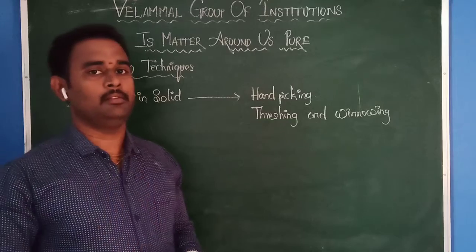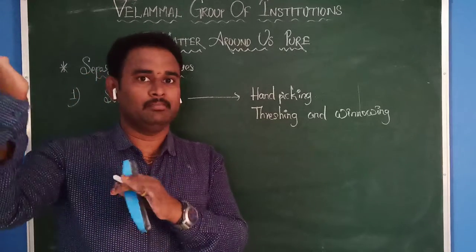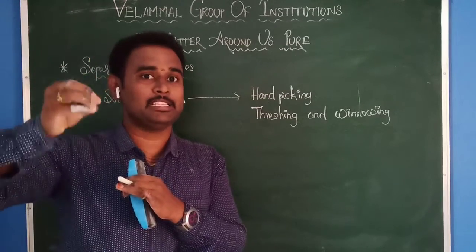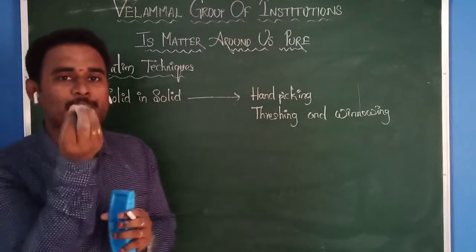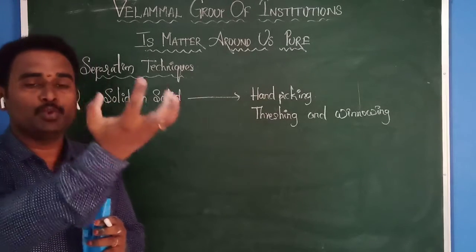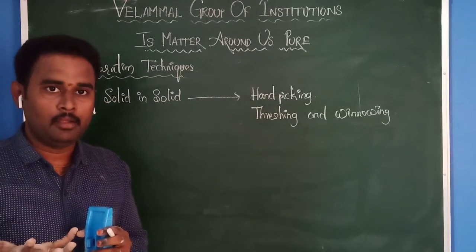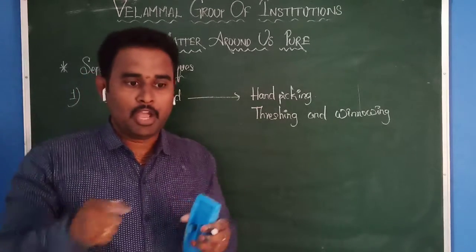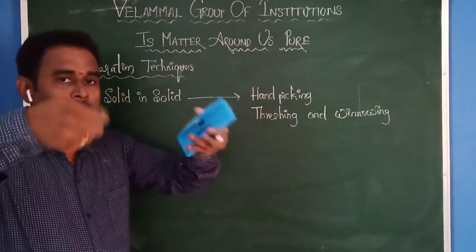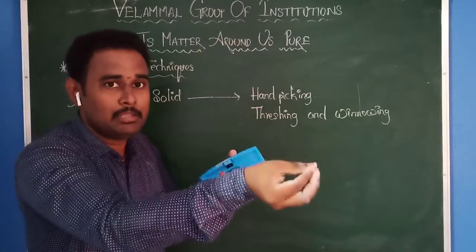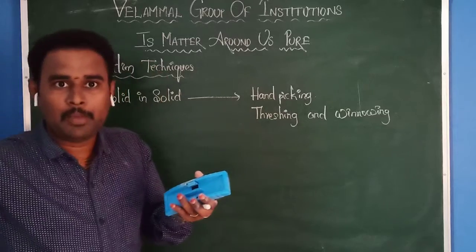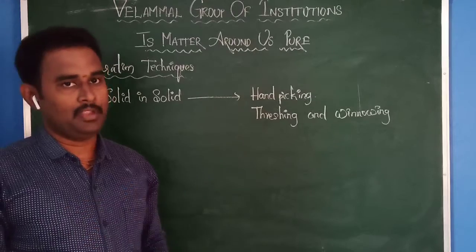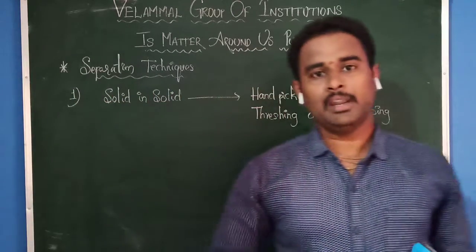Okay, in those grains, by using wind speed, you are removing the husk, that means the lightest particles from the grains. The waste which is present in the grains, you are separating by using wind. What is the meaning of wind? Moving air is called wind. When you do the winnowing process, what will happen? The lighter particles, that is nothing but husk, will be separated by wind. That process we call winnowing. These are the processes you learn in your lower classes.